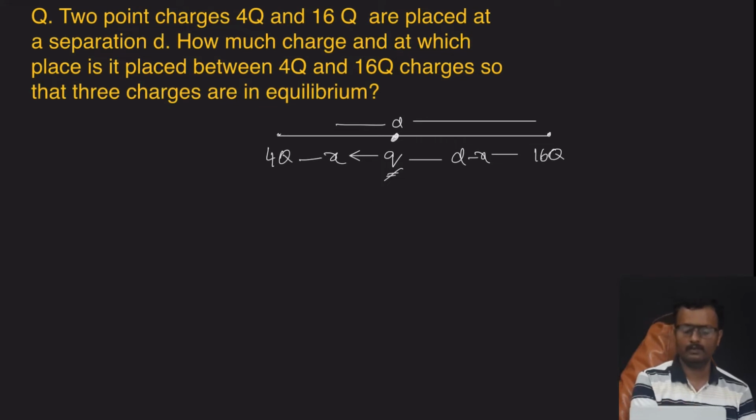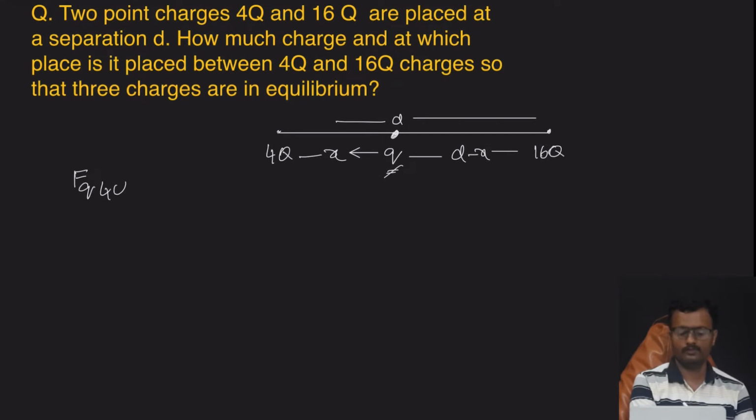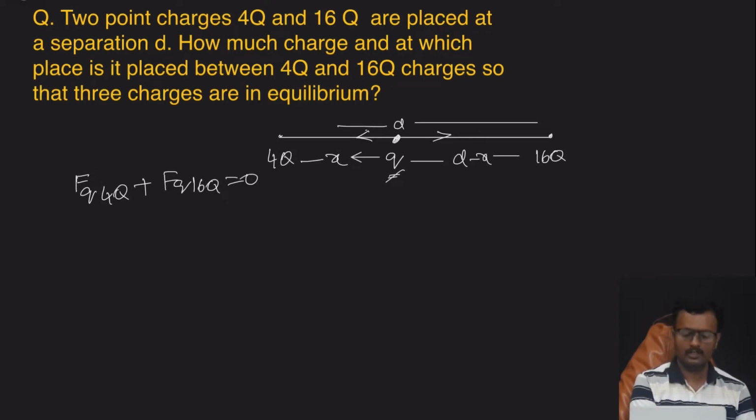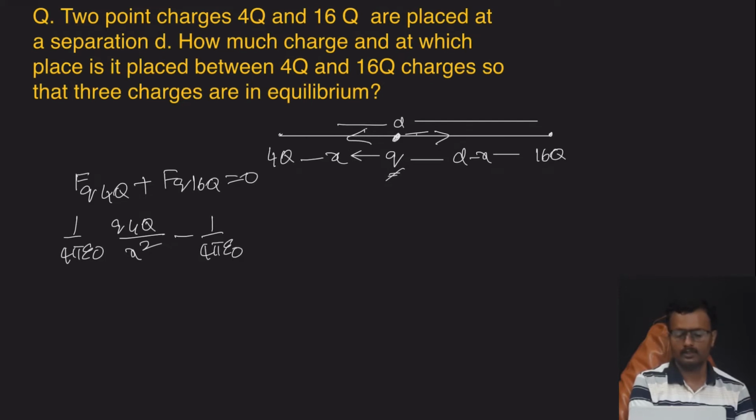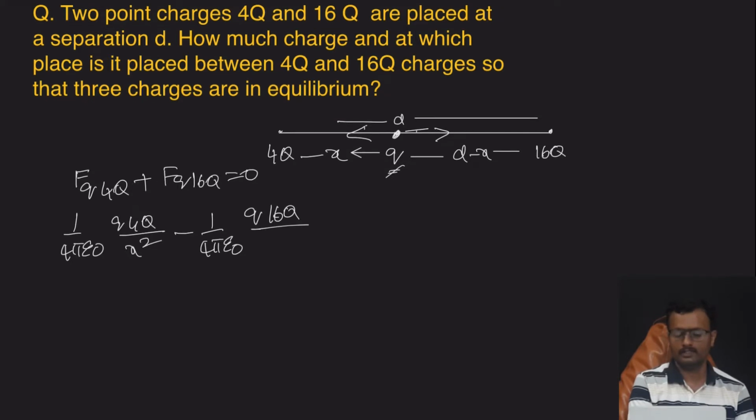Now q is in equilibrium, that means the total force should be 0. Force on q by 4q plus force on q by 16q should be 0. These directions are opposite. Force on q by 4q is 1 by 4 pi epsilon naught, q times 4q by x square. The other force is opposite to the previous force, so minus 1 by 4 pi epsilon naught, q times 16q by the distance d minus x whole square, that is 0.